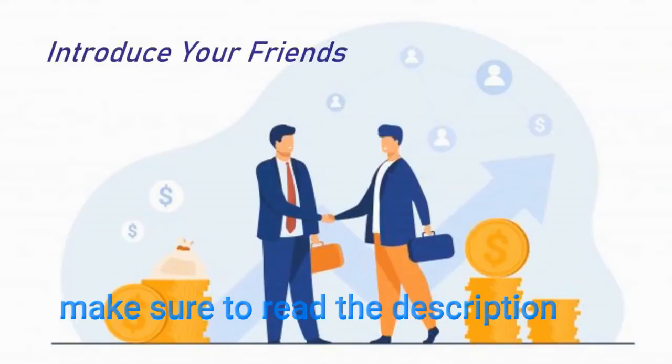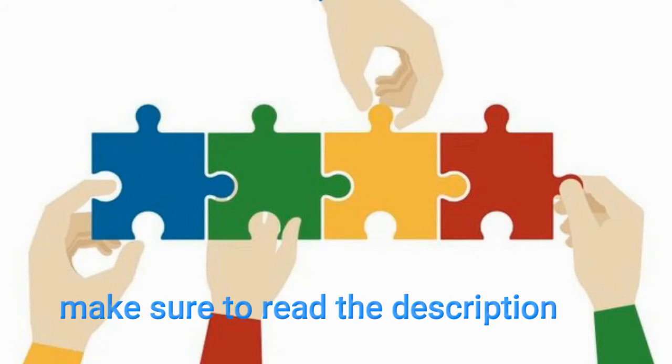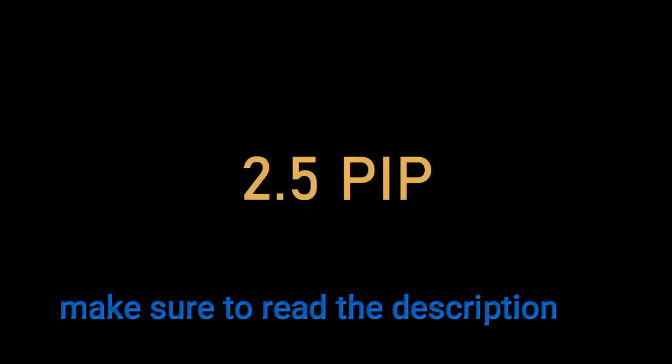As an introducing broker, your job is to just introduce the potential clients and done. We will take care of all the support from our end. Let's take an overview of the various groups with which you can start your passive income. We have 2.5 pip, 2 pip, 1.5 pip and 1 pip groups.